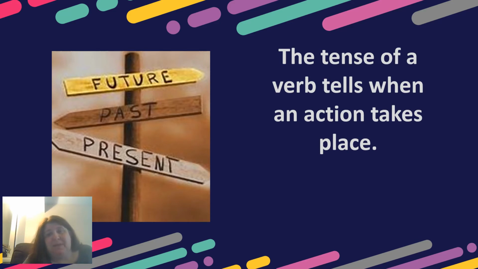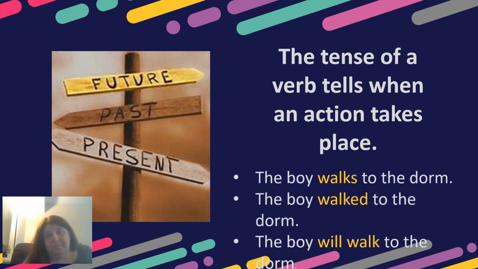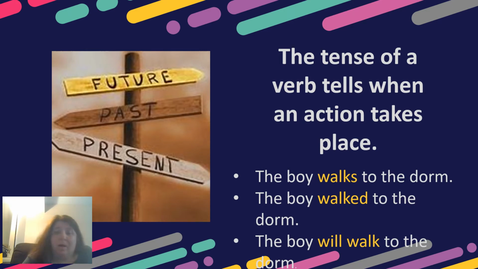So the tense of a verb is what tells us when an action takes place. Like, the boy walks to the dorm, the boy walked to the dorm, and the boy will walk to the dorm. The first one tells us that it's happening in the present. He's walking there right now. The second one said the boy walked. That happened in the past. And then the boy will walk. That's talking about he's going to walk there in the future. That's just a very quick example of how you would see these different tenses in your reading and in your writing.